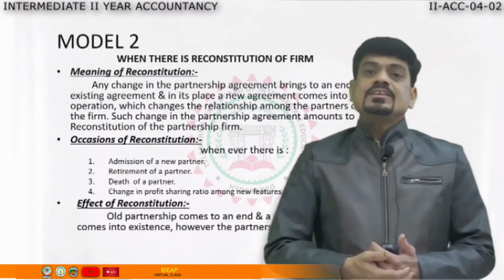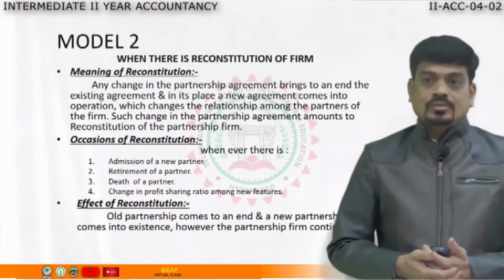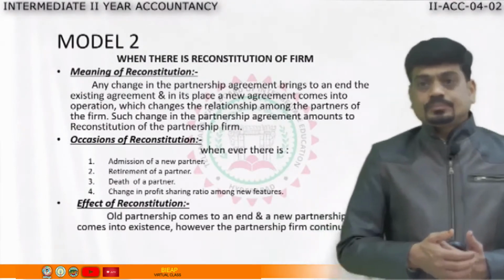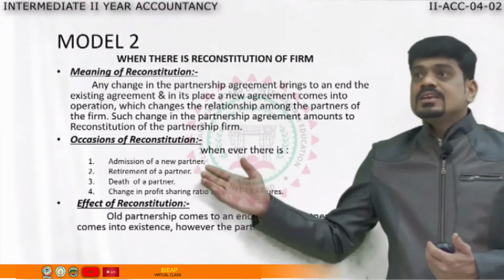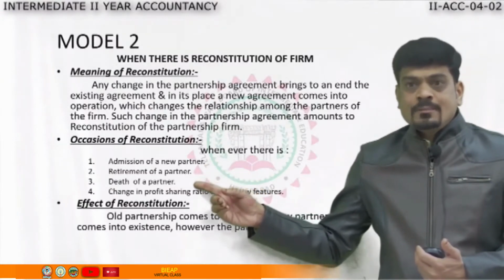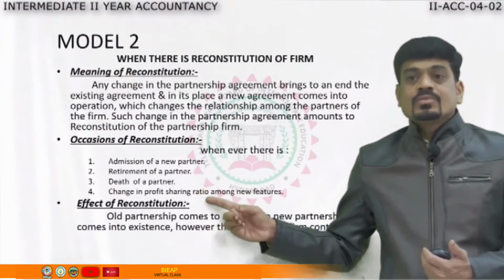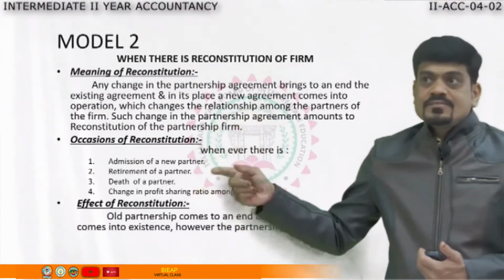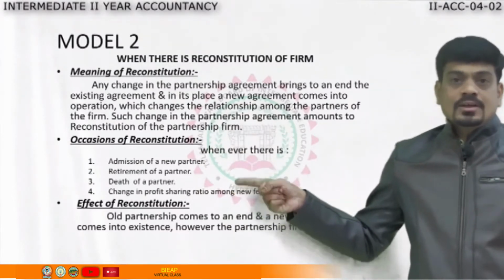Whenever there is reconstitution of the firm, we have to change the books. We adjust the books of accounts. Reconstitution comes into existence whenever there is admission of a partner, retirement of a partner, death of a partner, or a change in the profit sharing ratio. Because of these 4 events, we say that there is reconstitution of the firm.